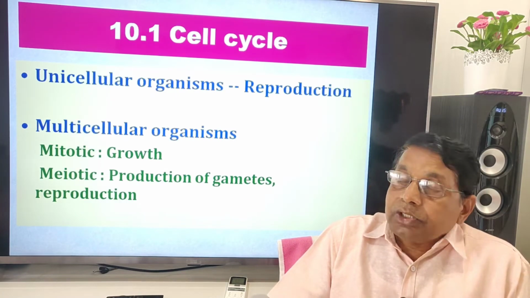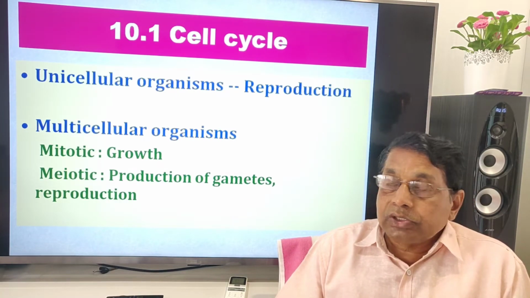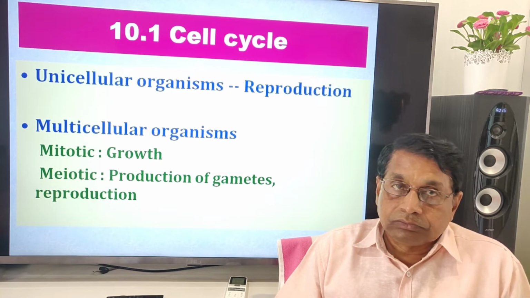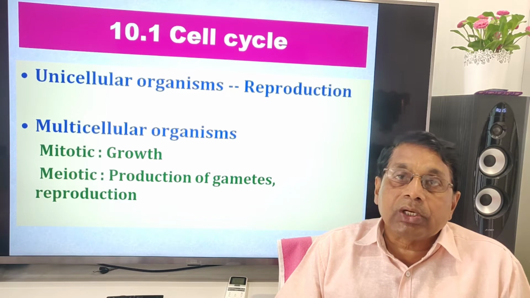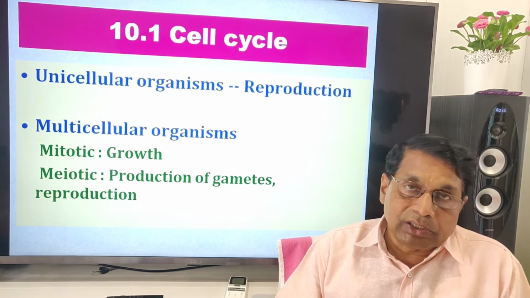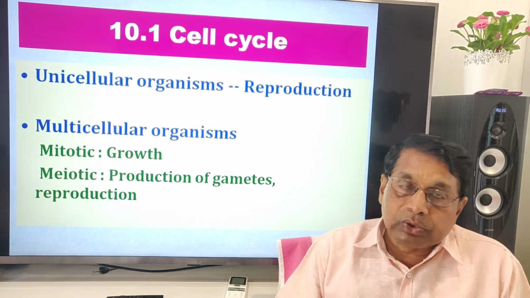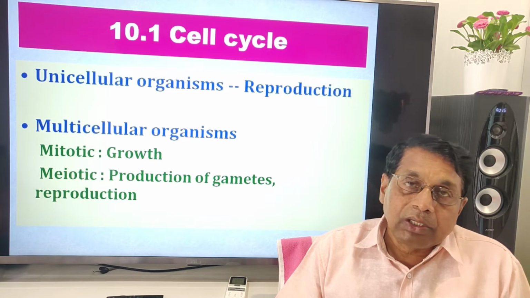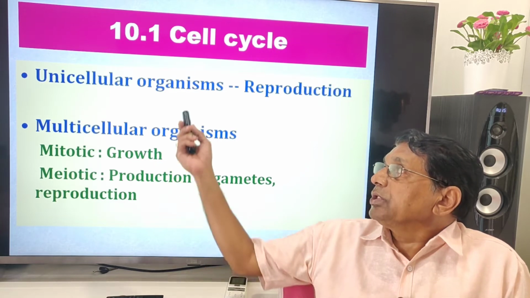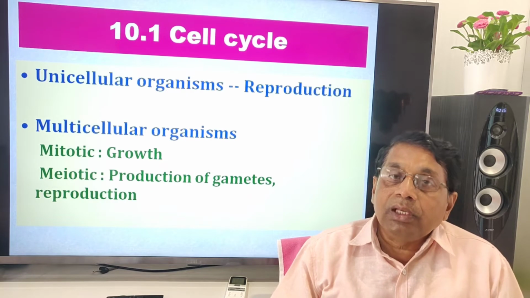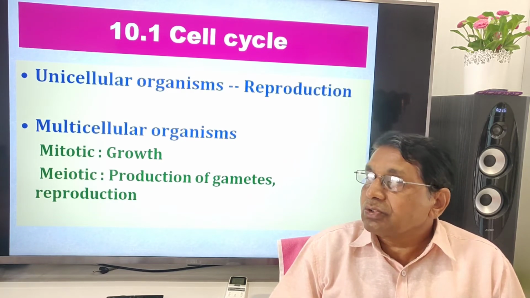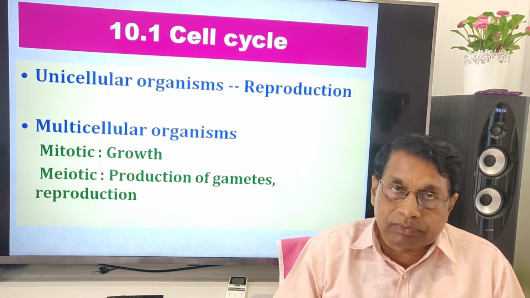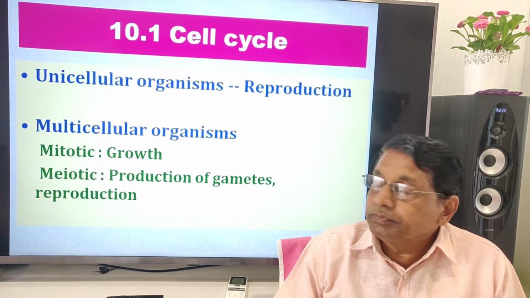Now, let us try to understand the events in the cell cycle. Cell divides both in unicellular organisms, multicellular organisms, prokaryotes, eukaryotes, lower organisms, higher. In unicellular organisms, invariably it is reproduction, either asexual or sexual reproduction, like Chlamydomonas, like Euglena.